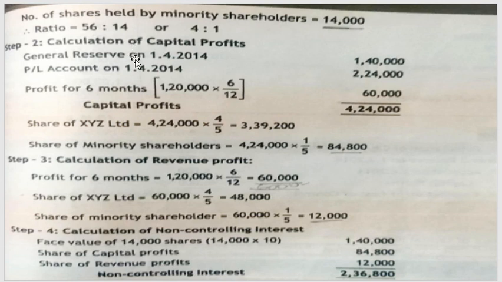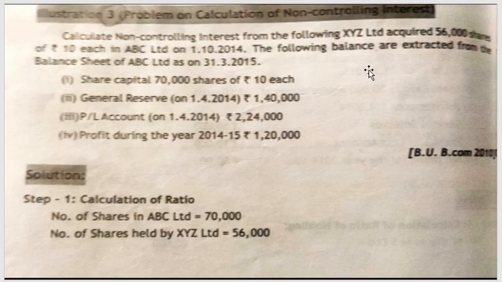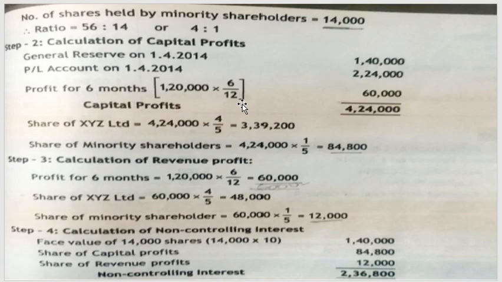So general reserves on 1st April 2014 and capital profit on 1st April 2014 are to be accounted, which is 1,40,000 and 2,24,000. The general reserve on 1st April 2014 is your pre-acquisition profit, which is 1,40,000, and the profit and loss on 1st April 2014 is 2,24,000. We will be adding them up.